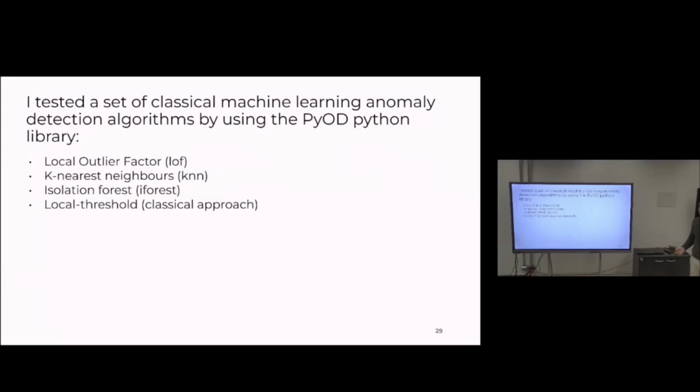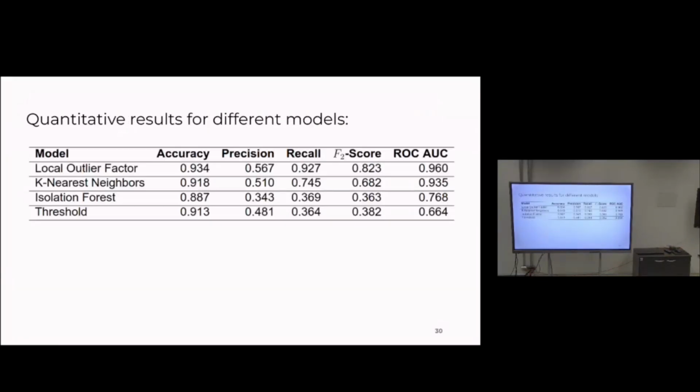Results. Well, we pretty much made 4 models. The first 3 models were based on different machine learning algorithms, and they came from the PyOD Python library, which is a library that implements multiple algorithms for anomaly detection and novelty detection. The last one was a local threshold classic approach, where you only assign pixels that are above a certain threshold to be anomalous. And that's the overall result.